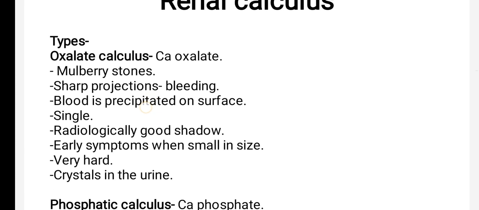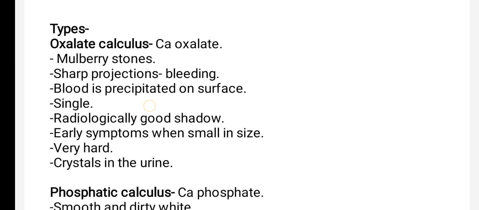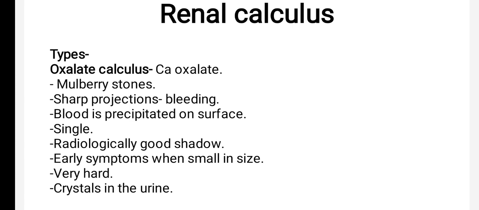Now we'll see the types of renal calculus. First one is oxalate calculus. The content is obviously calcium oxalate. Okay, these are the mulberry stones. They have sharp projections, and that's why there will be bleeding. Mulberry like appearance of stones, those are the oxalate stones.